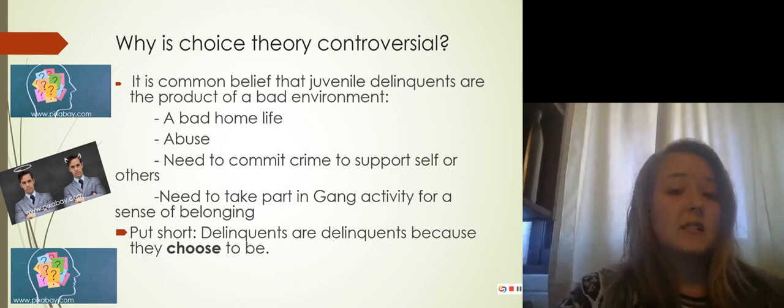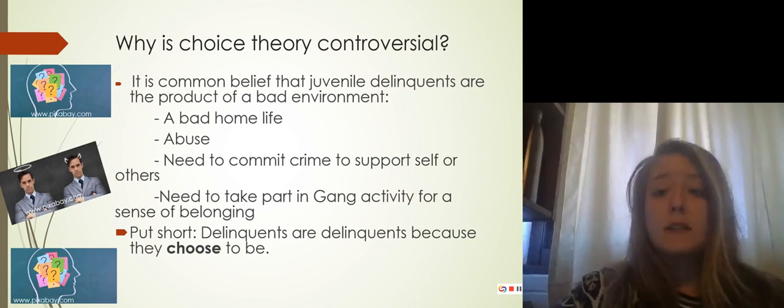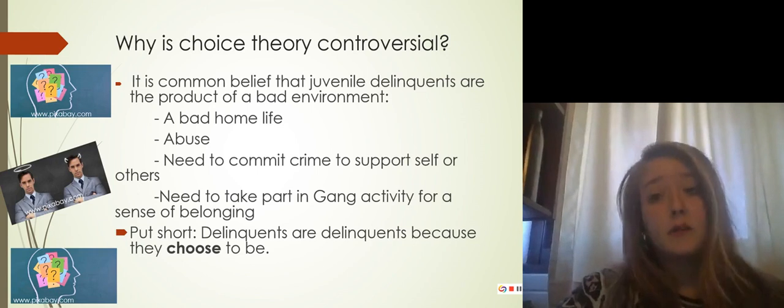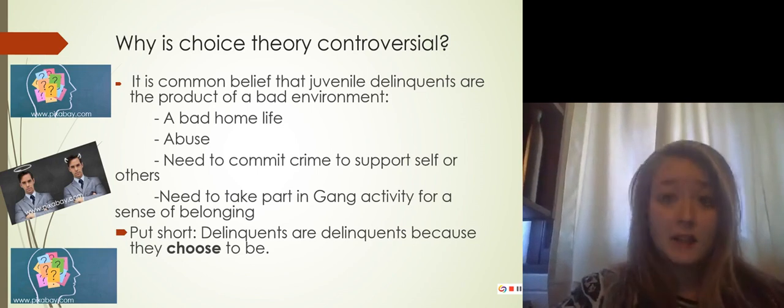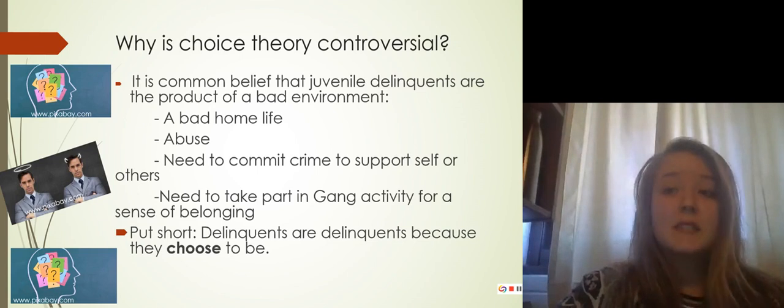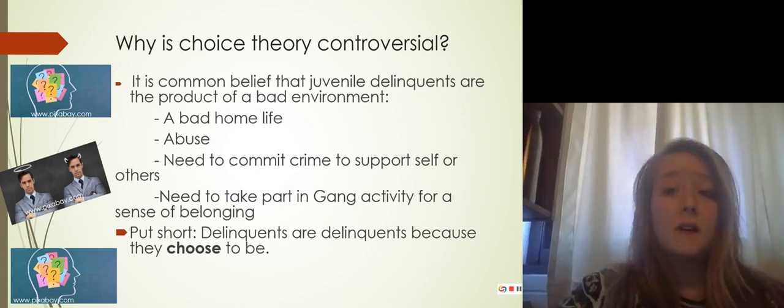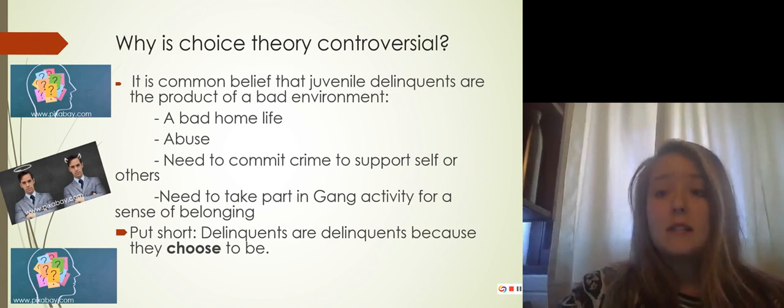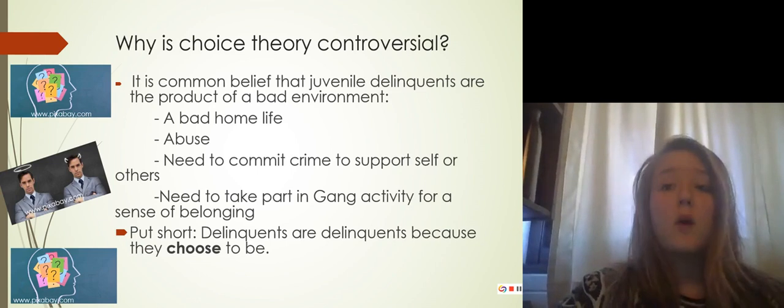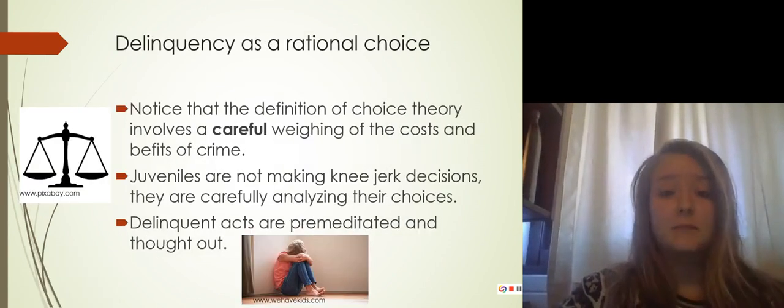Why is choice theory controversial? Our text explains that many factors lead to delinquency: biosocial factors, abuse, poor home life, gang activity, etc. However, choice theory is the only topic that focuses on a personal decision of the delinquents themselves, instead of focusing on outside factors. Choice theory suggests that delinquents are not a product of a bad home life, but rather the product of well-thought-out personal decisions.